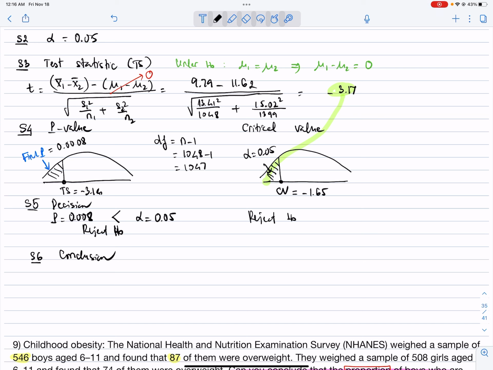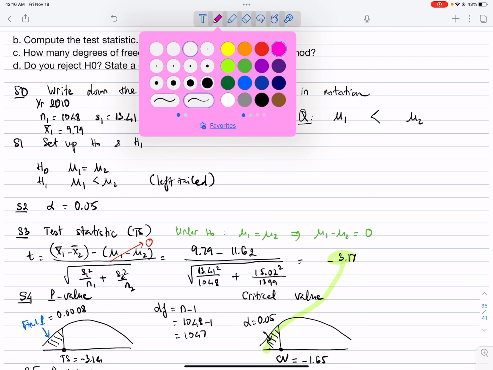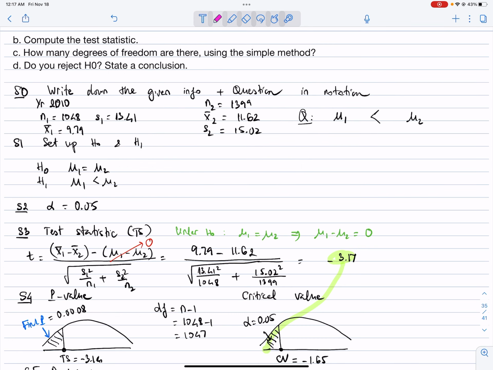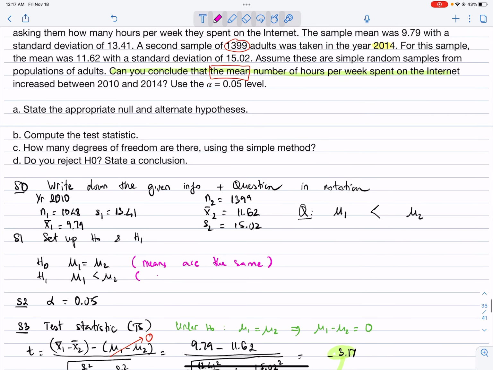Now we will make the conclusion. We go back to step 1 and step 5 to make the conclusion. But before we read the question one more time, let's write down what it means, okay? So first of all, let's look at the null. This means the means are the same, right? And then this is the mean increasing, okay? So it shows the internet use increase between 2010 and 2014.